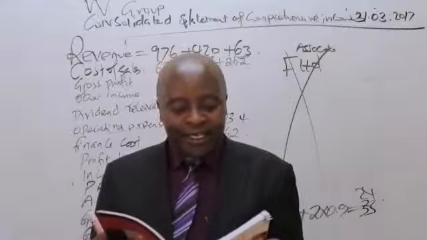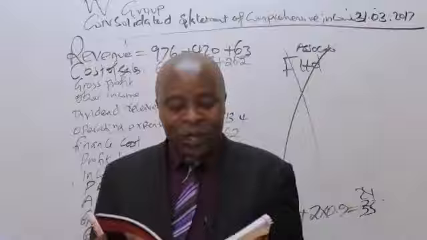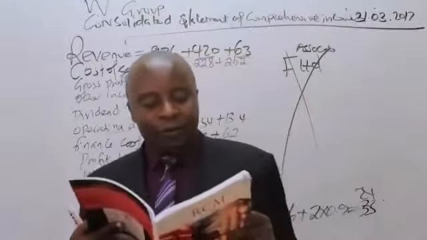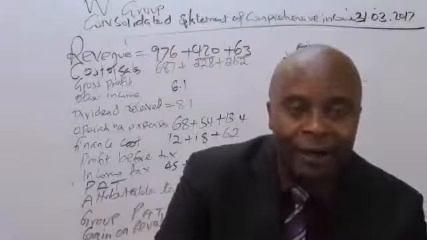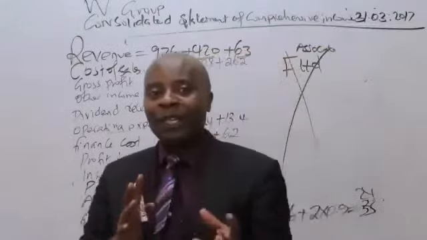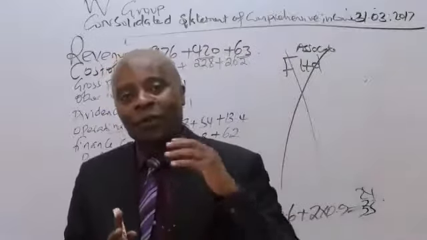During the year ended 31st March 2017, W Limited sold goods to F Limited for how much? For 15 million. Remember, W and F are in a very serious relationship, this is family.